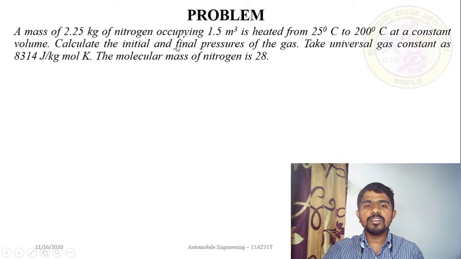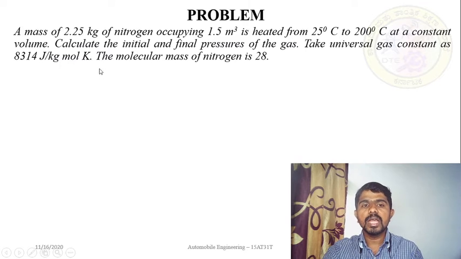Calculate the initial and final pressure of the gas. Take universal gas constant as 8314 joules per kg mole Kelvin as given. The molecular mass of nitrogen is 28.